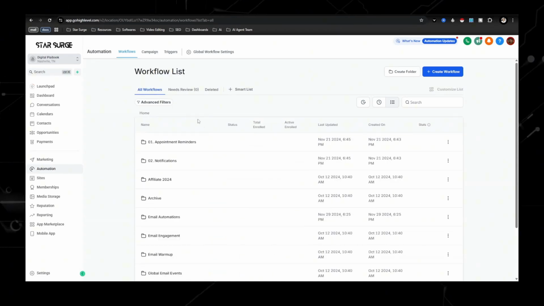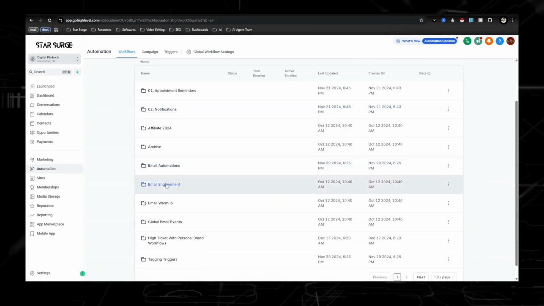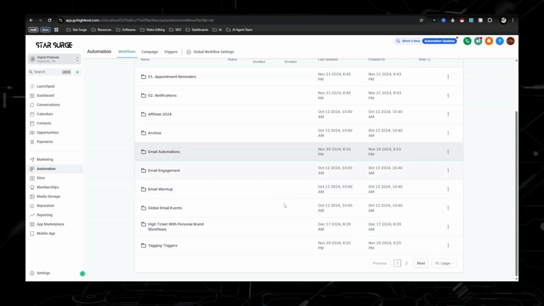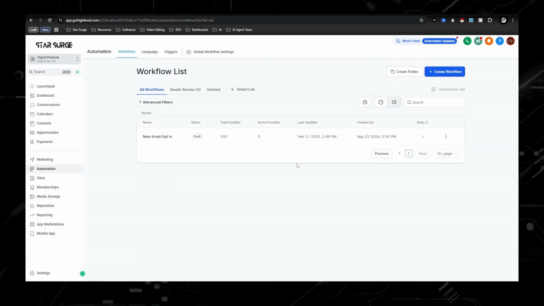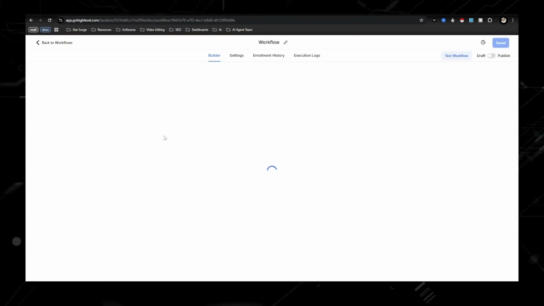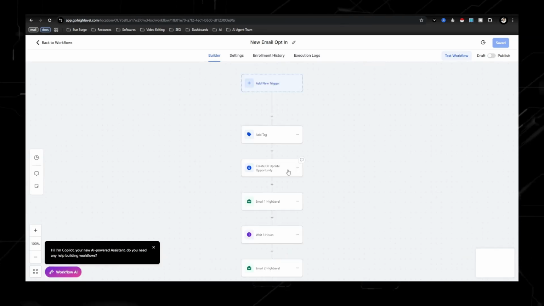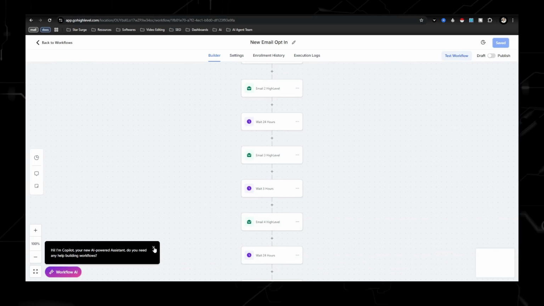Now, when you enter in the snapshot, like I said, you get access to all of this stuff right here. This is email automations, email engagement, but the automation that I want you guys to use is over here called the new email opt-in. The reason why it's not in any of these folders is because this has over 600 emails right here.